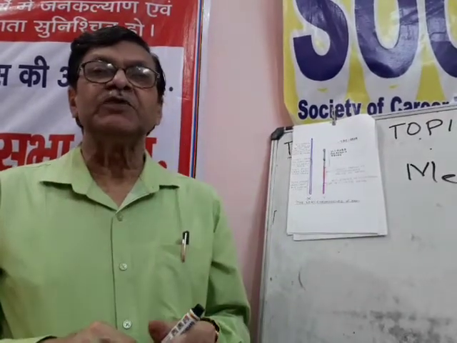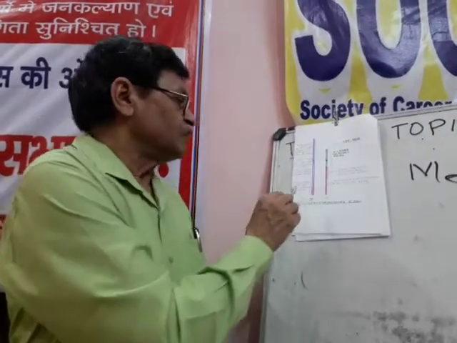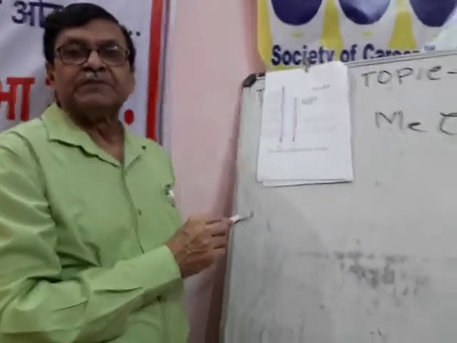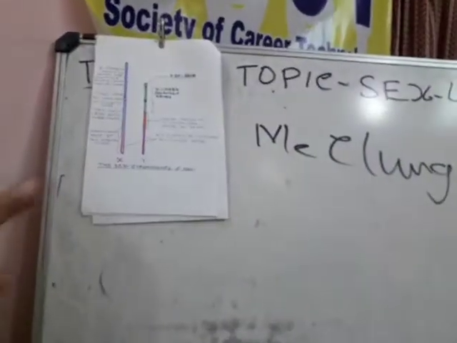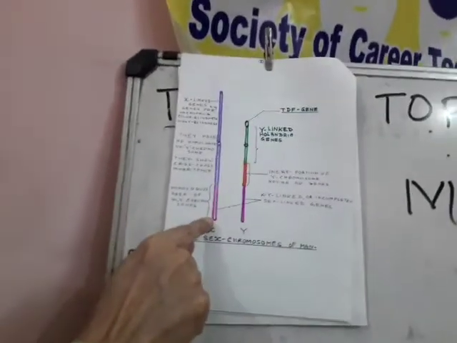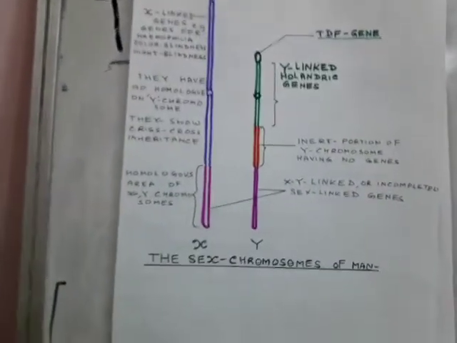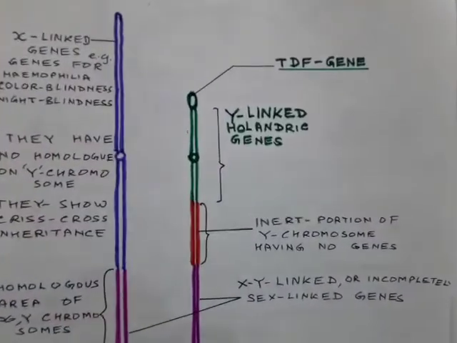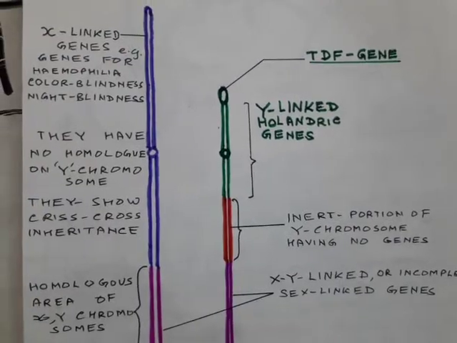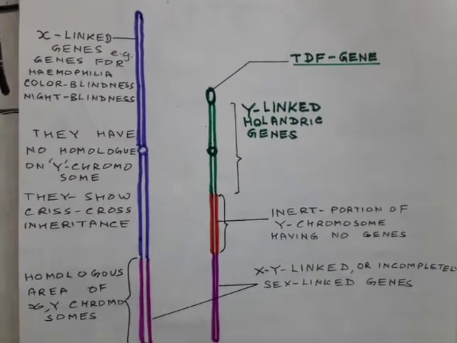For example, in a human male we get X and Y chromosomes, whereas in a female we get two sets of the same X chromosome. So in female we get XX chromosomes and in male we get XY chromosomes.